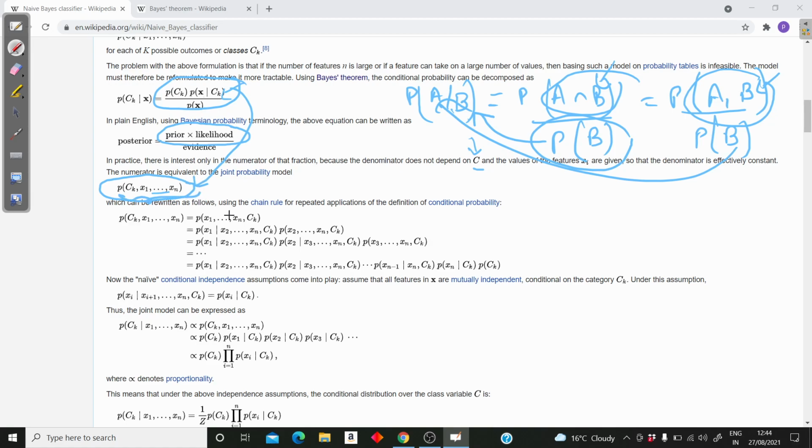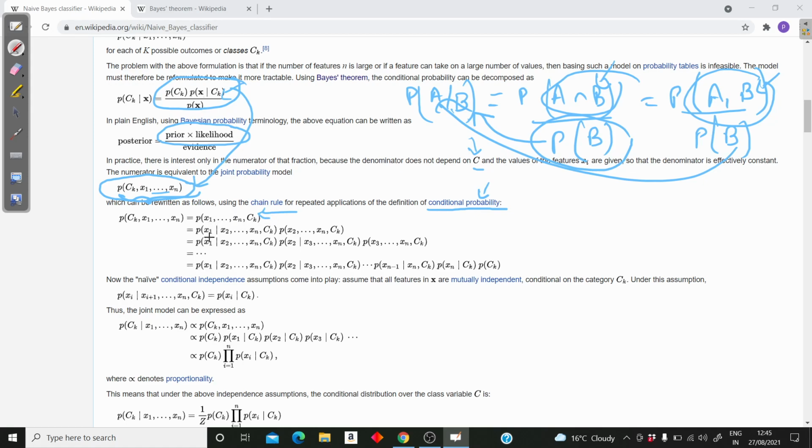Now what we do is that we'll use the chain rule for the repeated application of conditional probability. So I'm just rearranging it. As we know that intersection is commutative, we can write a intersection b or b intersection a, it doesn't matter. But here we don't have just two events, we have ck, x1, x2 up till xn. So I'm rearranging it and writing ck at the last.